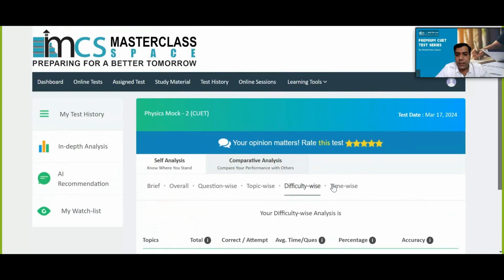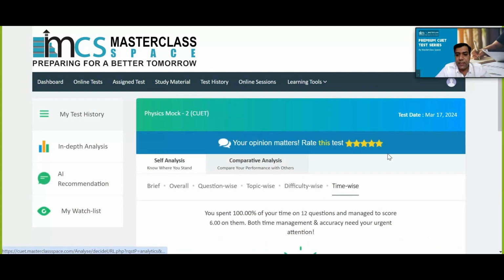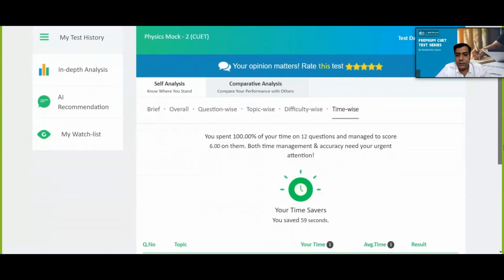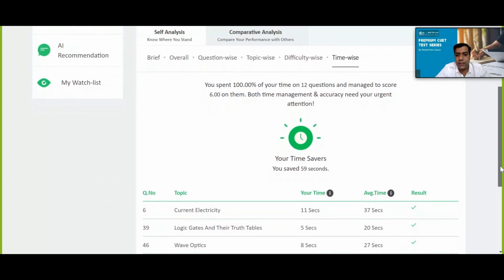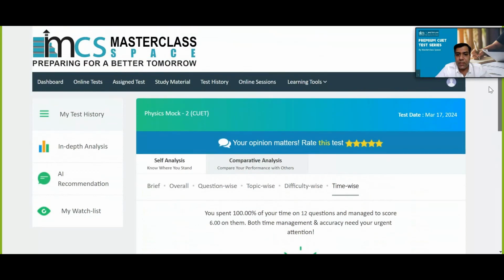Now if you have to see time wise, it shows we have done 3 correct questions, and it shows how much time we have spent on each question. That's question number 6 of current electricity, 11 seconds, logic gate 5 seconds, wave optics 8 seconds I have spent, and the average time spent is written here. This is how it is done.